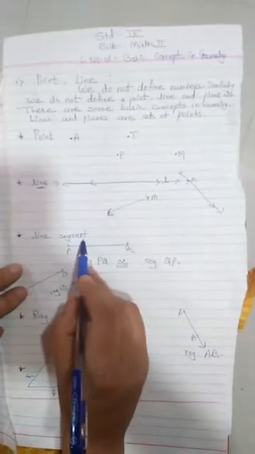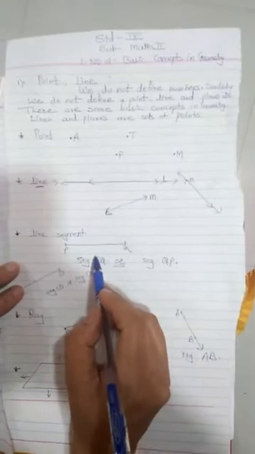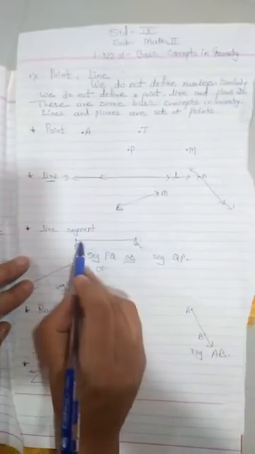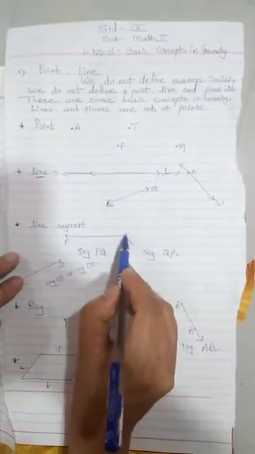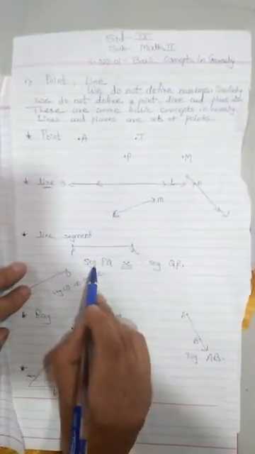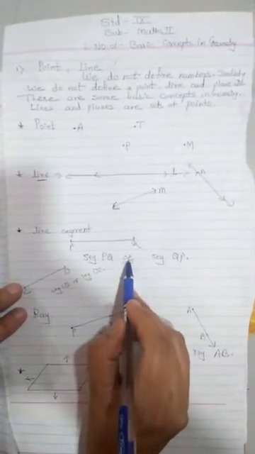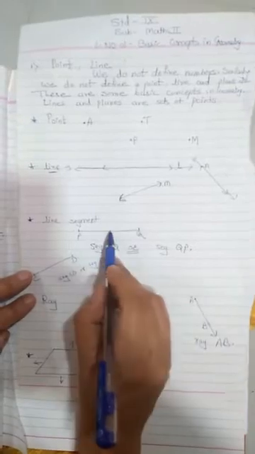Now the third concept is line segment. See the difference between line and line segment. In a line there are two arrows, but in a line segment there are two end points, means a line segment is limited. How can you read or write this? Segment PQ or segment QP is called a line segment.